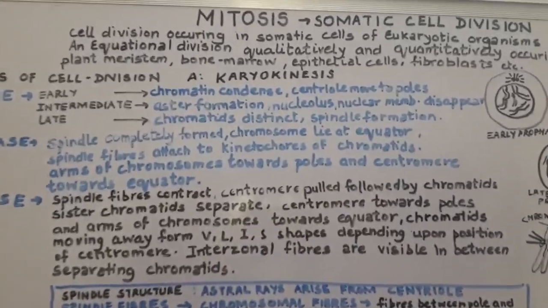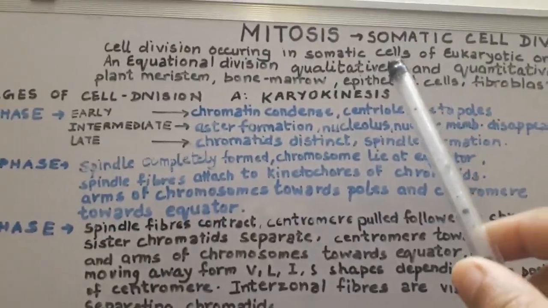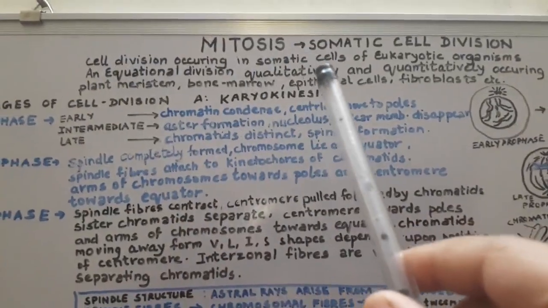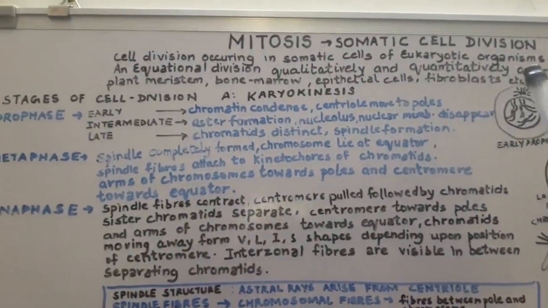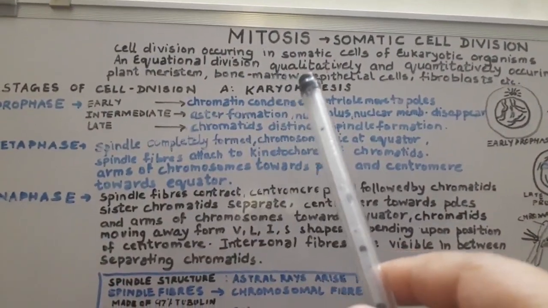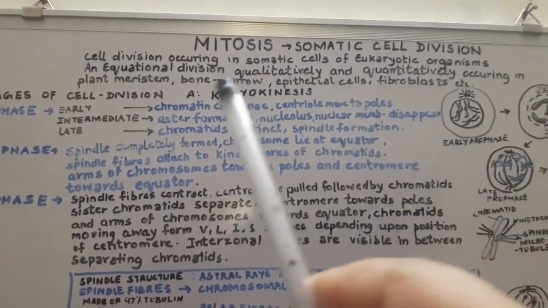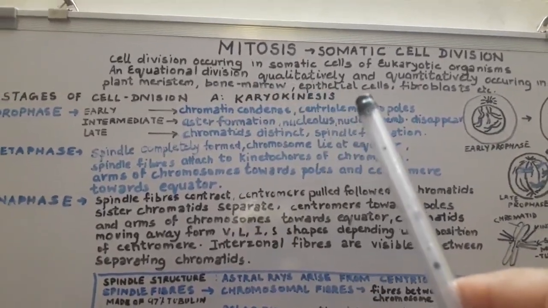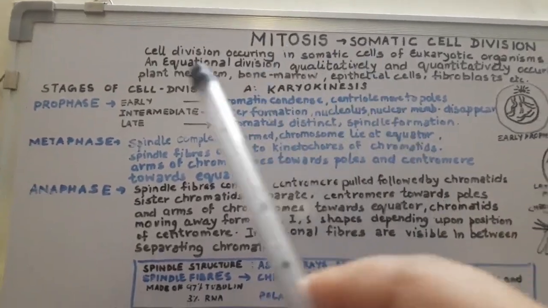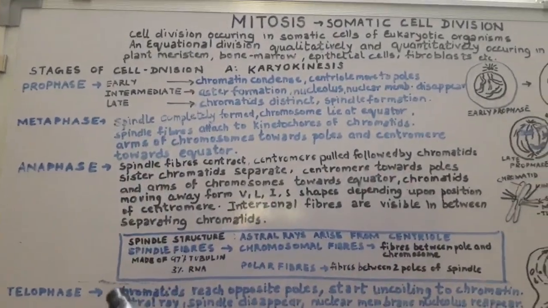Now we are going to discuss the topic mitosis, that is somatic cell division. As we can see, mitosis is the cell division that occurs mainly in somatic cells of eukaryotic organisms. It is an equational division that occurs both qualitatively and quantitatively in the plant meristem, bone marrow, epithelial cells and fibroblasts. Mitosis can be further divided into 4 stages: prophase, metaphase, anaphase and telophase.